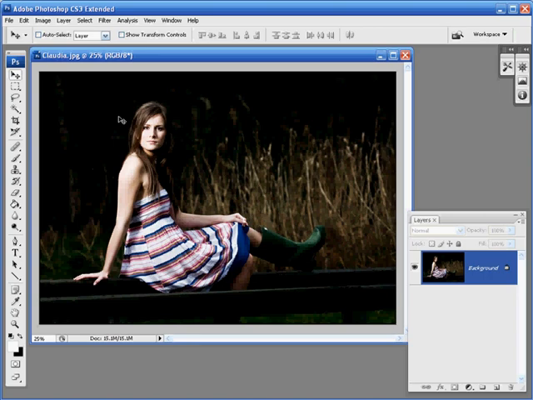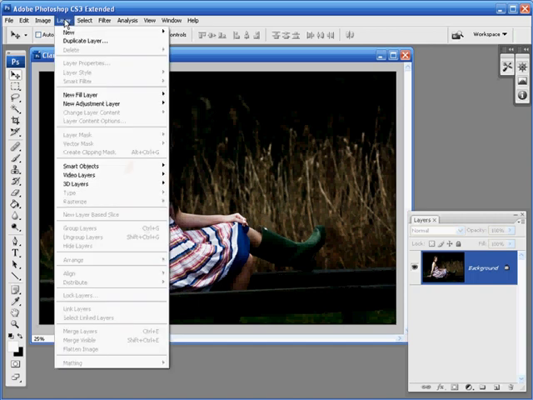And if we have a look in my Layers palette on my screen, which has a background layer in it, we can see that if I go up to Layer in the menu bar and then down to Layer Style, the layer styles appear in grey and they cannot be selected.